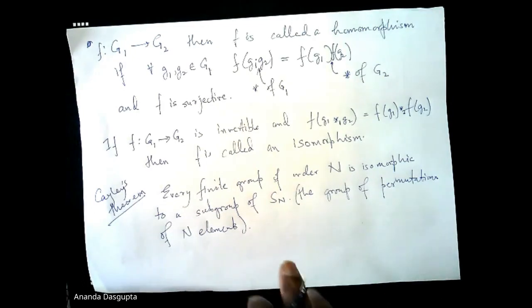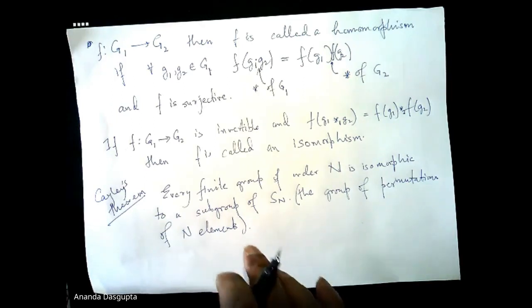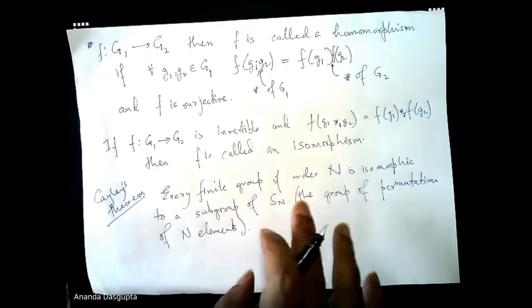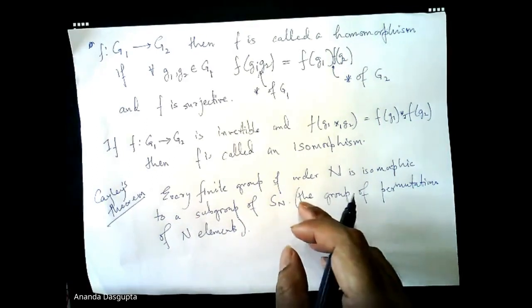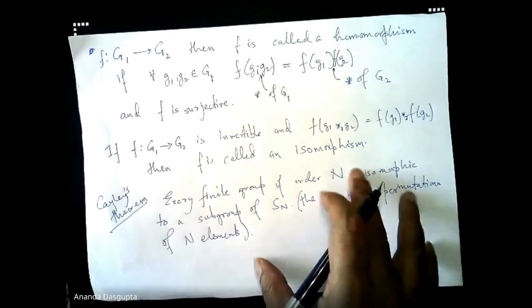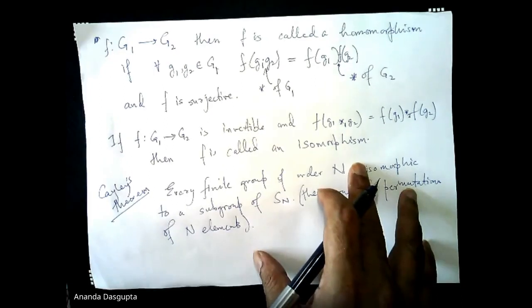Okay, this is something which I want one of you to present as a proof in the next class. So the way in which this is going to happen is I will speak for around 1 hour or 1 hour 15 minutes maybe, and then you people will present something. So I need a volunteer who wants to present the proof of Cayley's theorem. If I don't get a volunteer, I will just pick somebody.